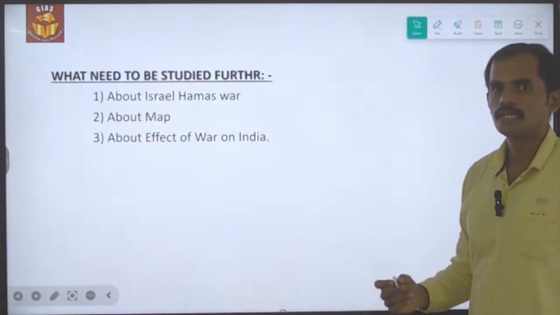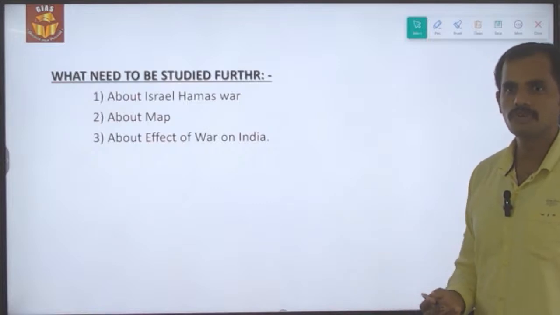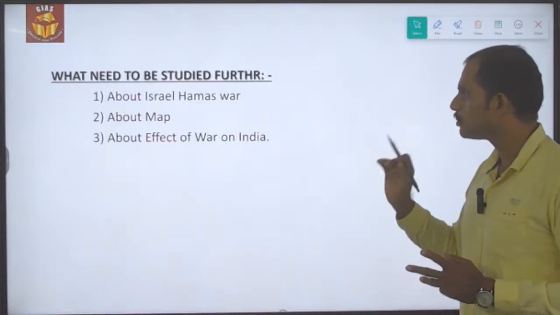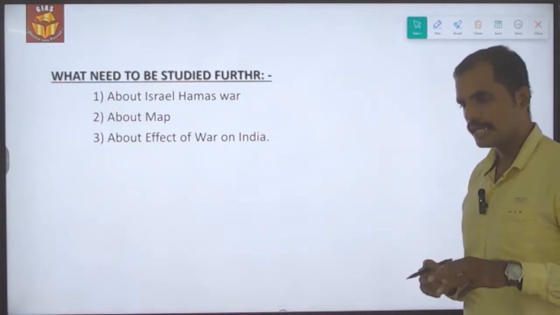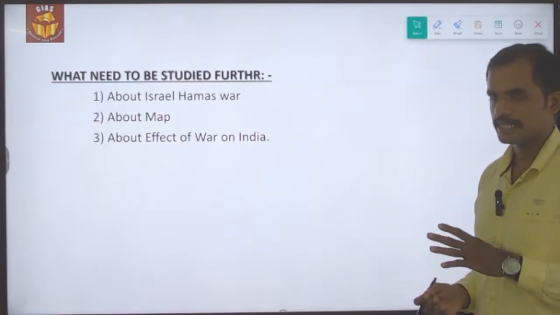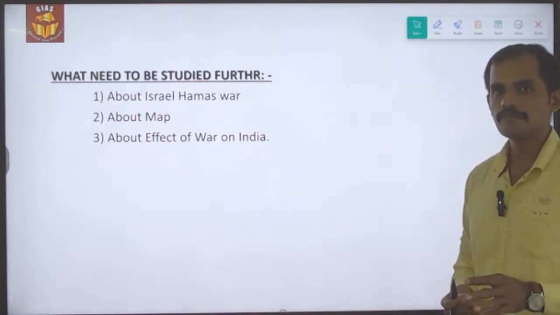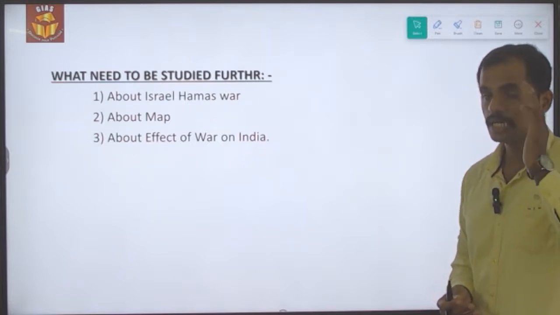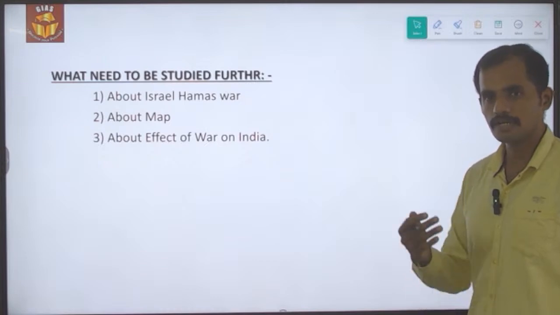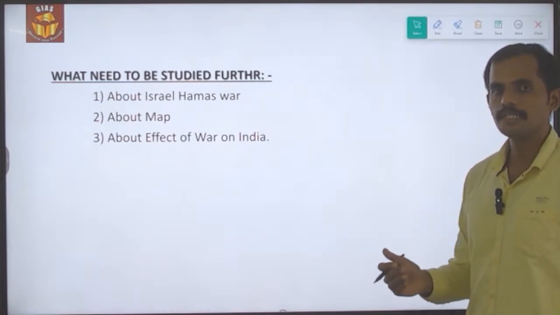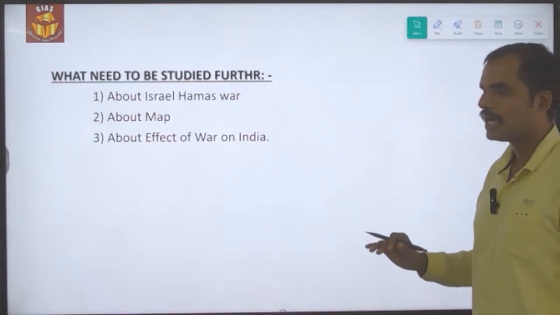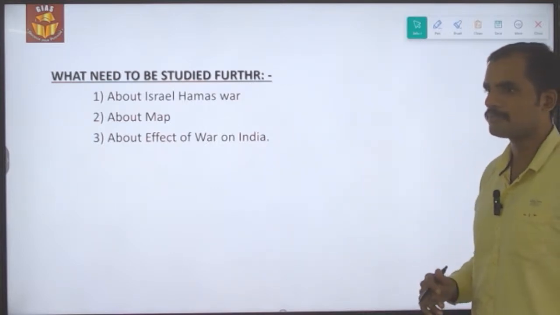So these are all the things in relation to the Al-Shifa hospital. And so what are all the things which we need to study further is, we should know about the Israel-Hamas war, what is the cause of it, and what is the regional implication it has. Secondly, we should be aware of the map of the entire Middle East region. Thirdly, we should also be aware of the effect of war on India, most importantly on energy security and also on India's diaspora. So these are all the other things which we need to be aware of, and with this we have reached the end of this topic.